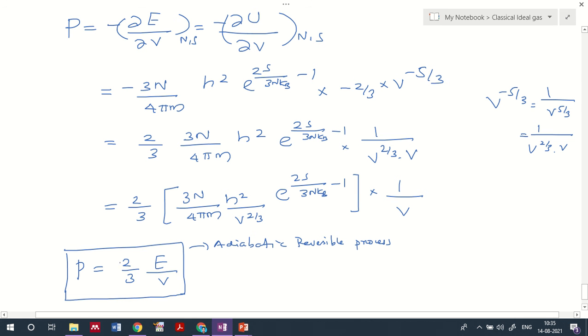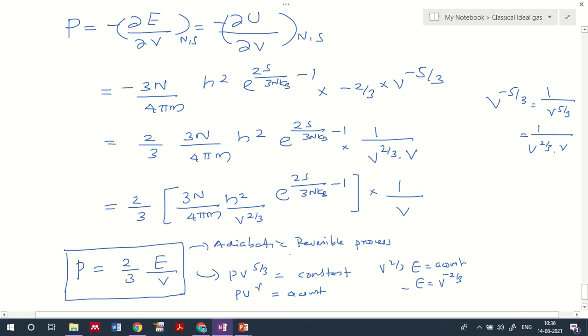From this notation, hope you are familiar that we also identify that PV raised to 5/3 is equal to a constant, like we have represented. And we also get PV raised to gamma equal to a constant, where we know that V raised to 2/3 E equal to a constant. From that we said E equal to V raised to minus 2/3, and if you substitute that over here, you will be getting PV raised to 5/3 a constant, PV raised to gamma equal to a constant. So we are reaching the same notation that we obtained for the adiabatic reversible process.